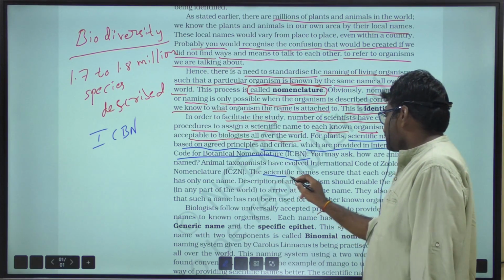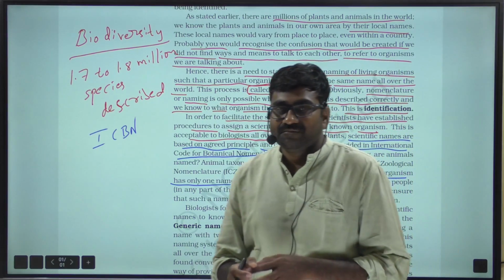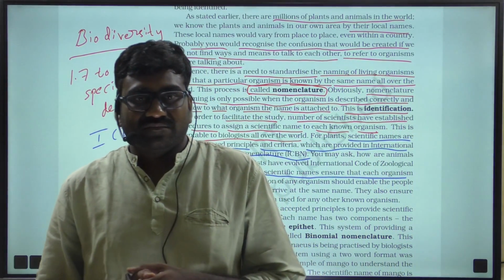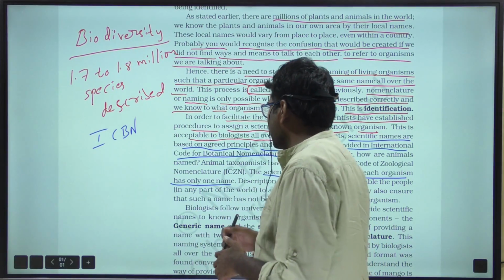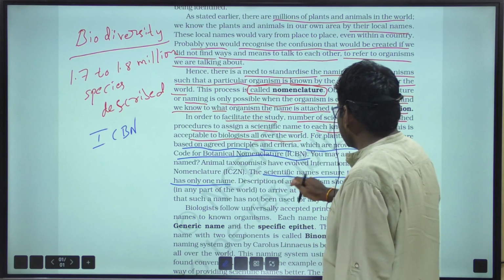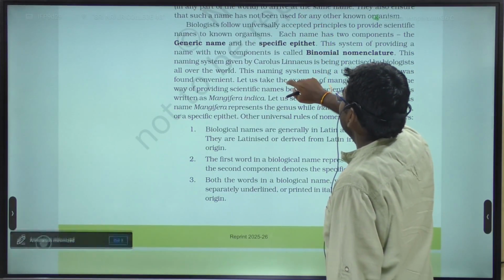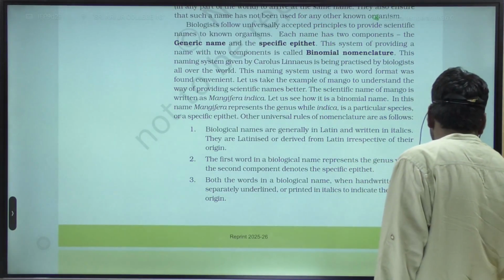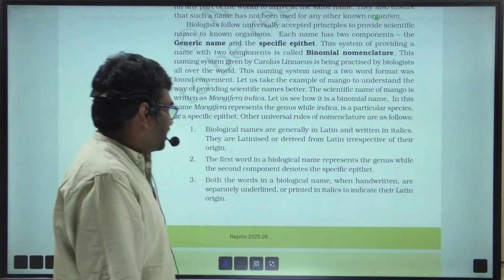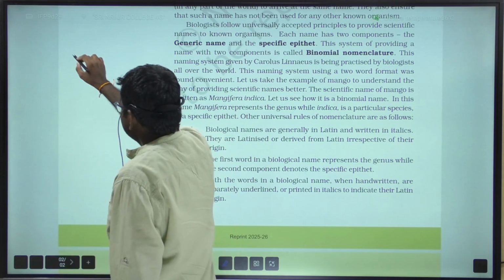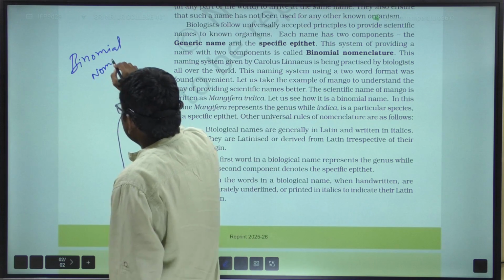The scientific name ensures that each organism has only one name, and every organism has two names. One is the genus and the other is the species. That is known as binomial nomenclature. Binomial nomenclature is very important from the IB as well as the objective point of view.